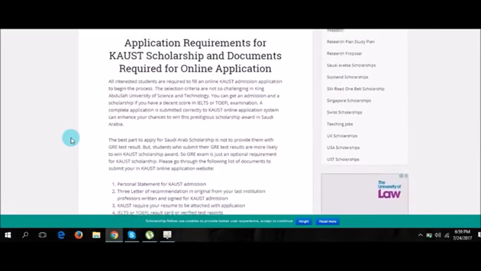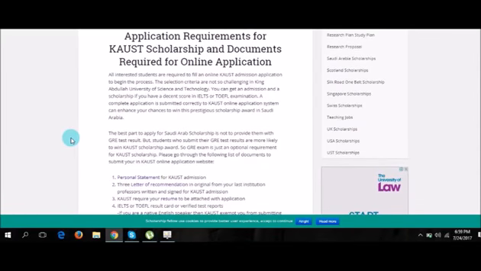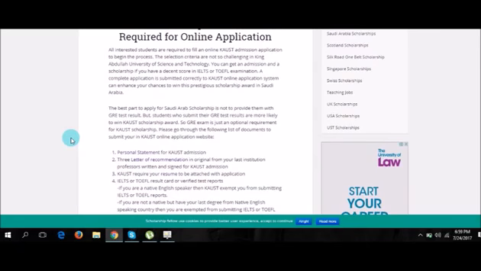So now we'll talk about the application requirements, and I'll just briefly go through it because I have already written it here, and you can find the link of this article in the description of this video.